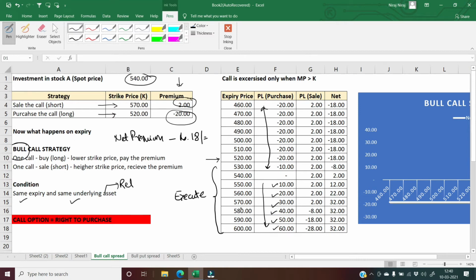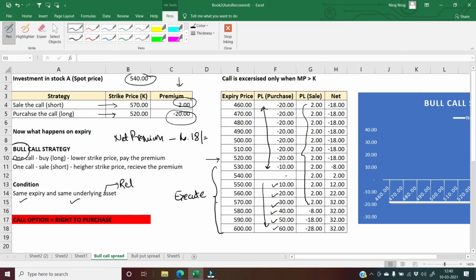And parallelly on the other side, because you have taken a position on the sale side also, on the sale side what will happen, till your market price is less than or equal to your exercise price, the other person who has the right to purchase is not going to execute the call option, and till that particular point of time your income will be the premium amount.